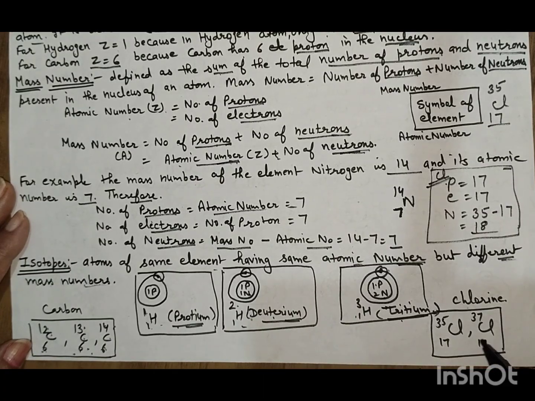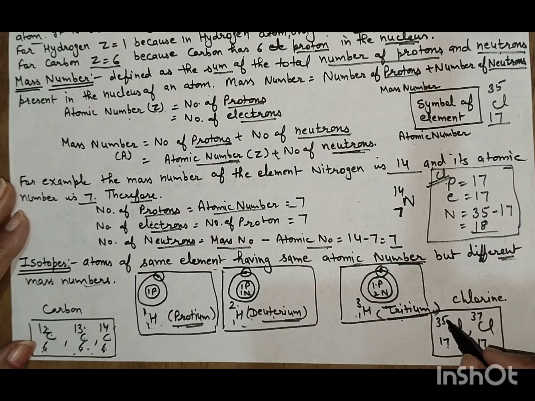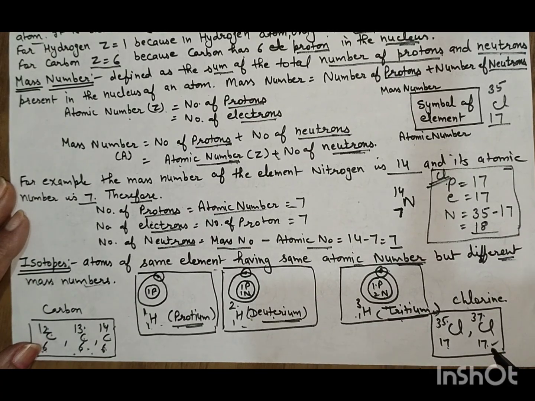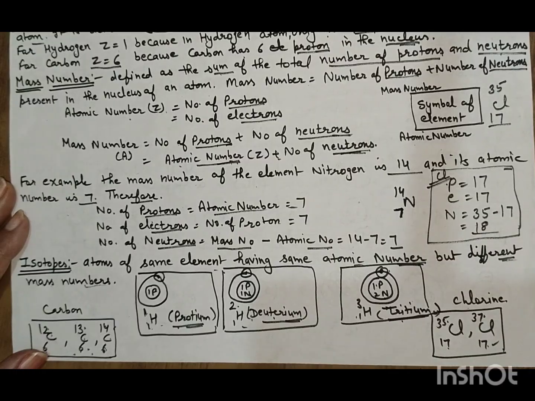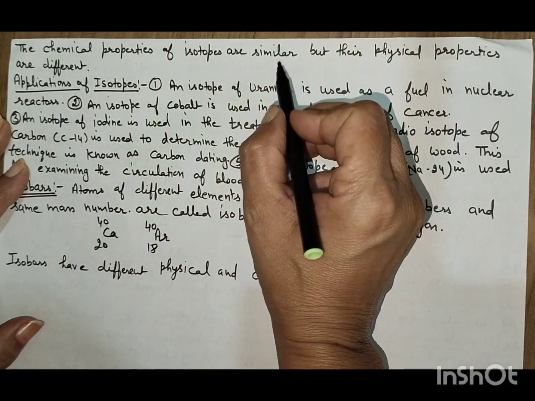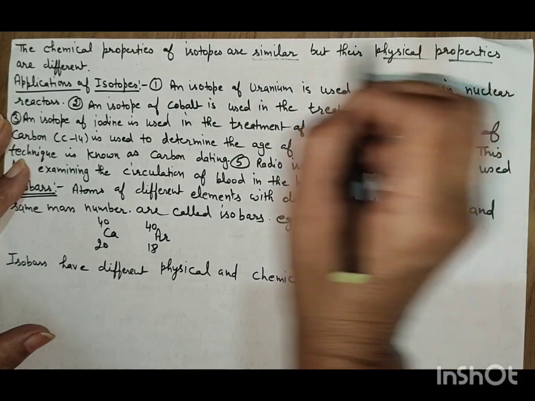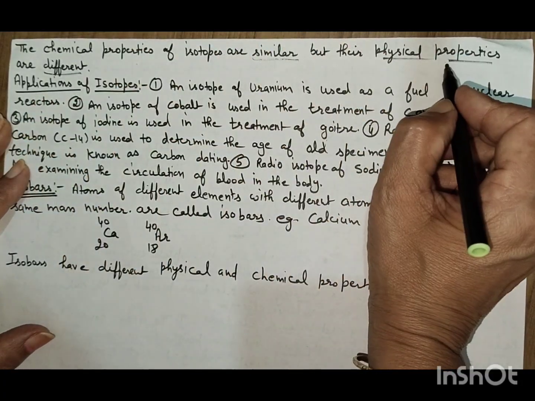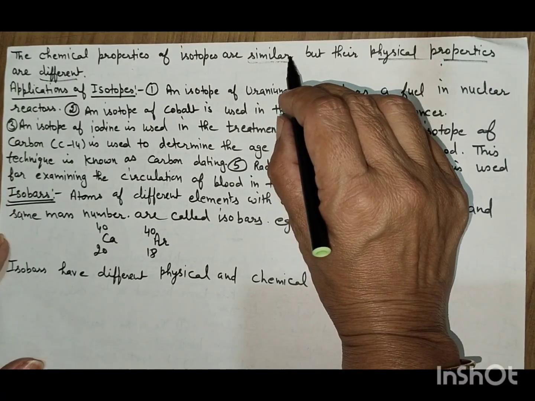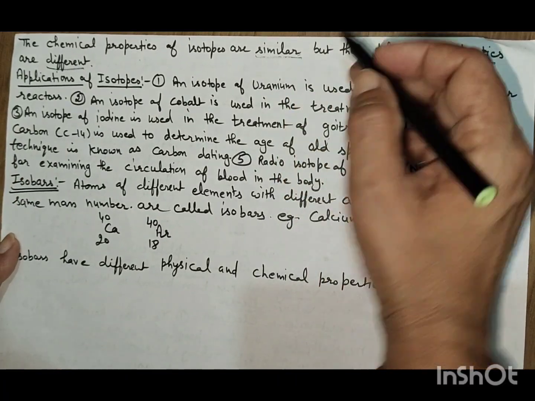We can take the example of chlorine, 17-35 and 17-37. Atomic number is the same and mass number is different. These are examples of isotopes. Chemical properties of isotopes are similar, but their physical properties are different.